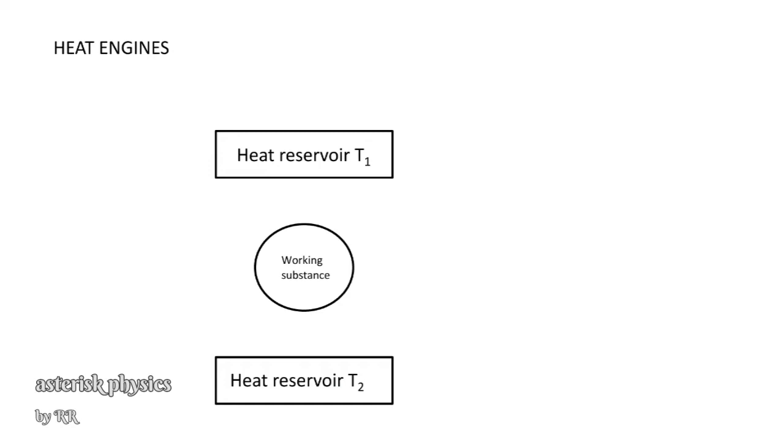One heat reservoir is maintained at a higher temperature T1 and another at a lower temperature T2. The reservoir at higher temperature T1 is called the source, and the one at lower temperature T2 is called the sink. So every heat engine consists of a source, a working substance, and a sink.